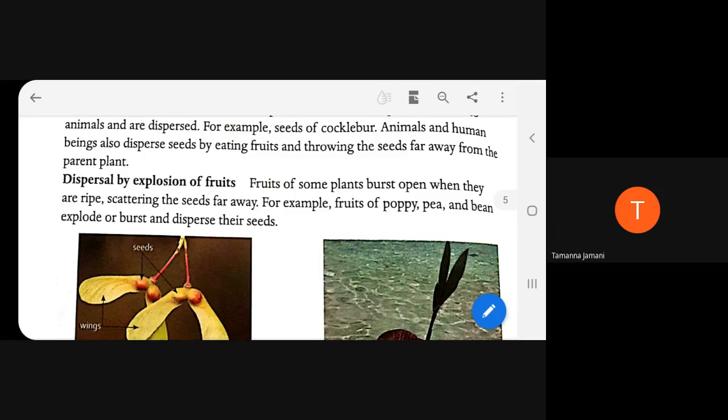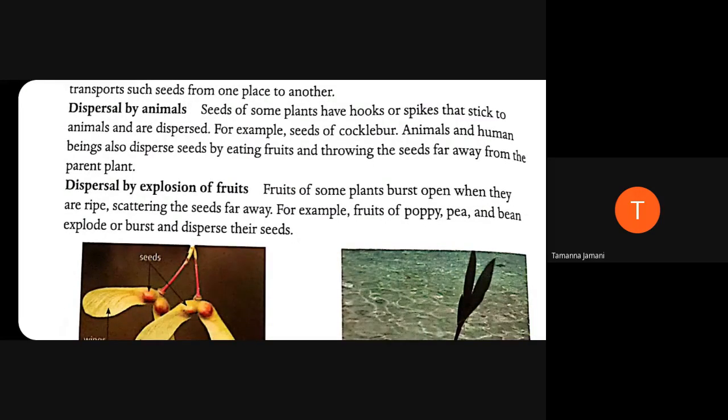The same way in the case of other animals. See, any animal, for example cow, for example goat, their body is somewhat hairy. Hairs are present on their body. So while they are passing nearby a plant or a tree, some of the seeds stick upon their body, and the animal will move from one place to another, and in that way the seeds will travel with the animals.